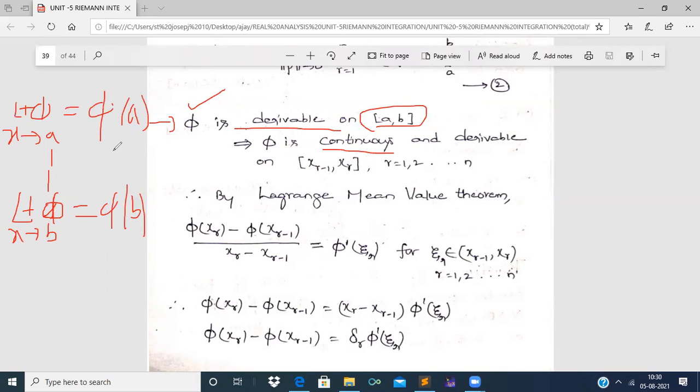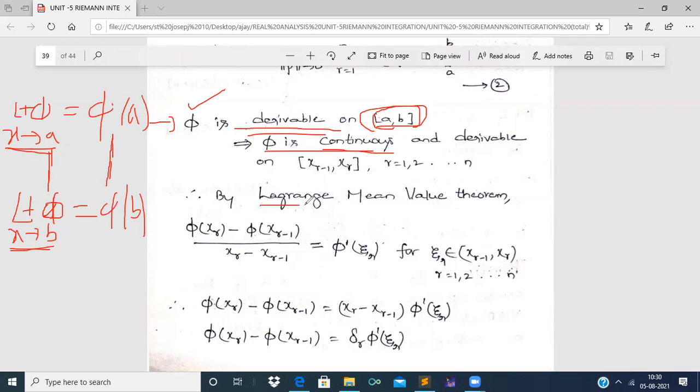All of these conditions will be satisfied by the points lying in between x equal to a and x equal to b. Therefore, the limit of phi will be equal to phi of a as x approaches a, and the limit of phi will be equal to phi of b as x approaches b. This condition will be satisfied by all the values of x lying between a and b, right? Therefore, phi is continuous and derivable on the closed interval a comma b.